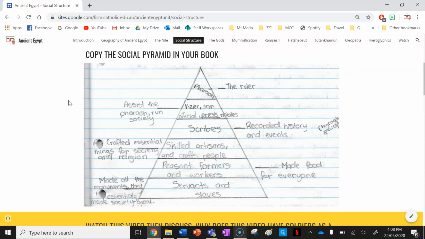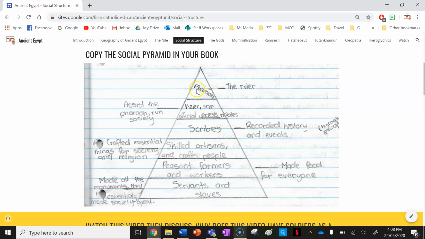So first off, guys, your first job is to copy the social pyramid that I have here in your books. You can see there were several levels of people in society, and this is how they were divided up. It's also worth noting that the size of the segment represented in the pyramid is the entire population of that people.